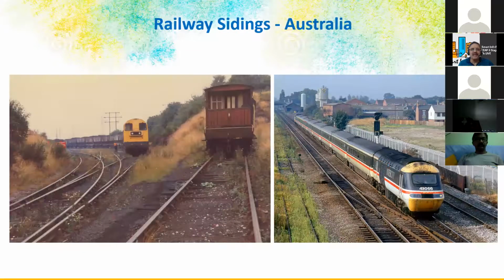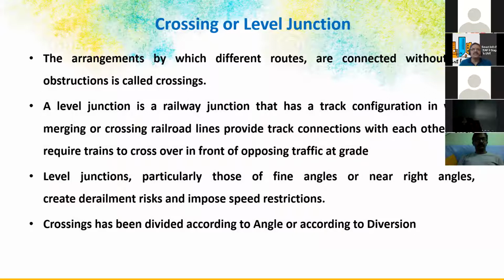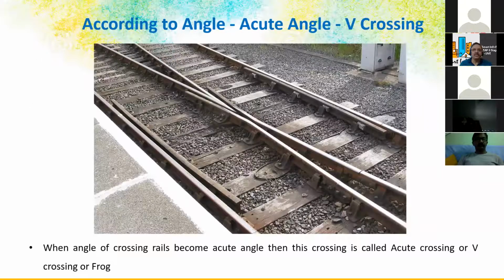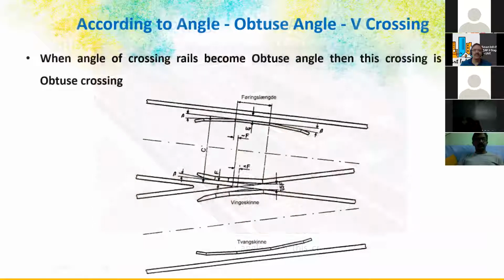And this is in Australia. Just for creating interest, I have taken some of the photographs. Crossing and level junctions. So this is the crossing, very interesting designs. I used to be very inquisitive when I was first traveling in the train, seeing all this. So why these so many complexities and things? So we have level crossings actually.